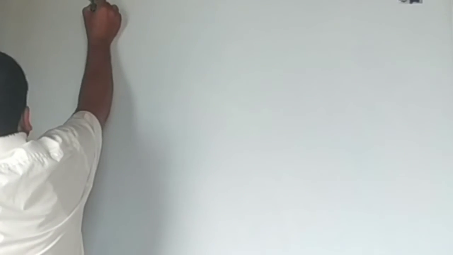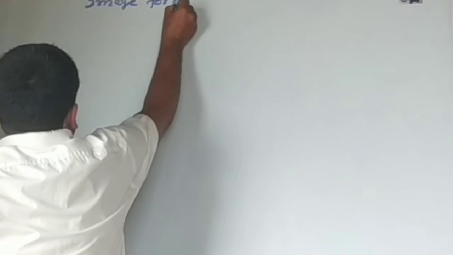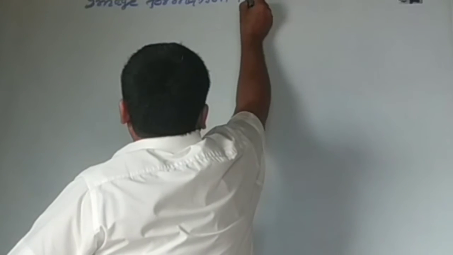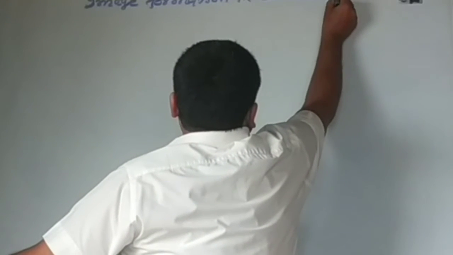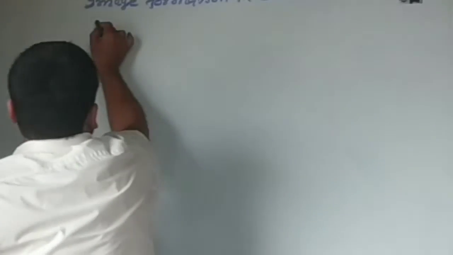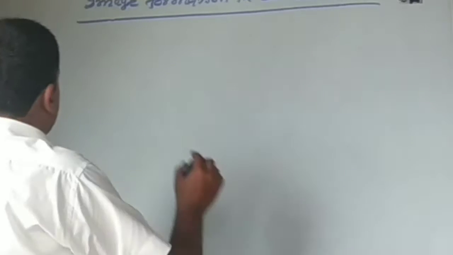Okay? Image formation in convex mirror. This is the topic. Okay?